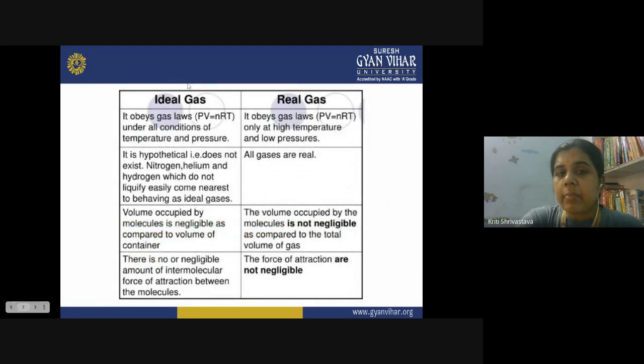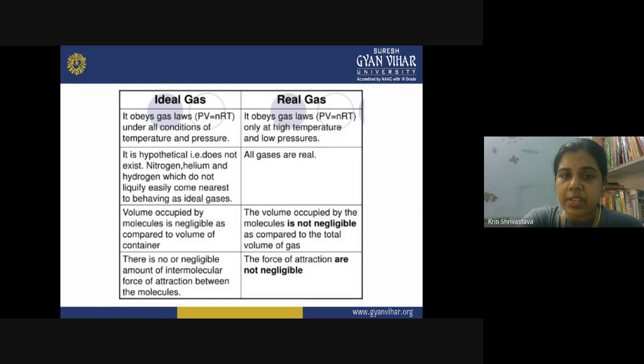Now let us see the comparison between the ideal gas and the real gas. An ideal gas obeys the gas law PV equals nRT under all conditions of temperature and pressure. So this condition of temperature and pressure is not applicable to the ideal gas, but yes, it is applicable to the real gas. It obeys the gas law PV equals nRT only at high temperature and low pressure. So an ideal gas obeys the gas law at all temperatures and pressures, but a real gas obeys it only at high temperature and low pressure. Now, the ideal gas is a theoretical concept.